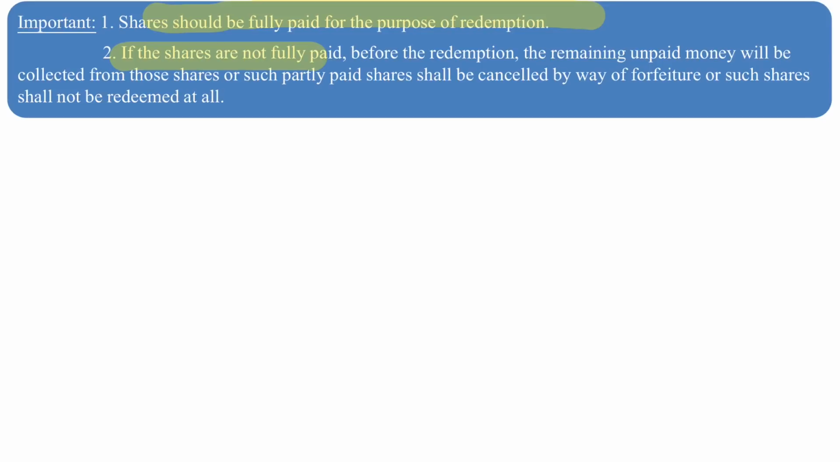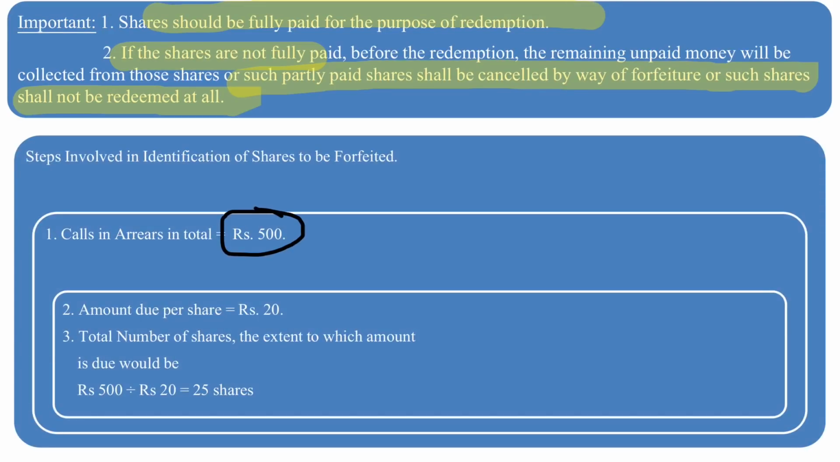But there is one option. We can either call up the amount due from those shareholders, then receive the pending amount and make it fully paid up shares and then redeem, or those partly paid up shares can be forfeited and the remaining shares can be redeemed. So that's what is done in this problem. If you look at the calls in arrears amount, it is 500 rupees. And we also know that the amount due per share is 20 rupees. Therefore, we can easily calculate as to how many shares this 500 rupees is pending. If it is 20 per share and the total amount pending is 500, if you divide 500 by 20, we will get the number of shares which have to be forfeited.